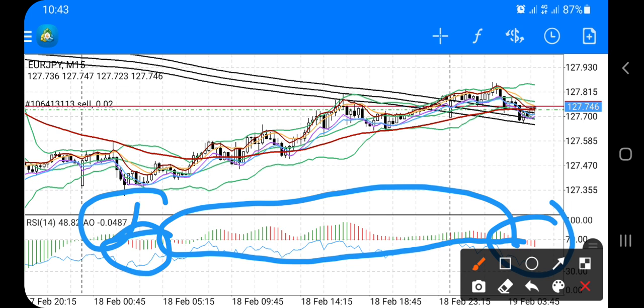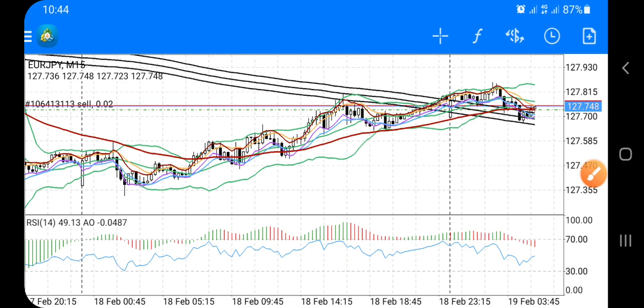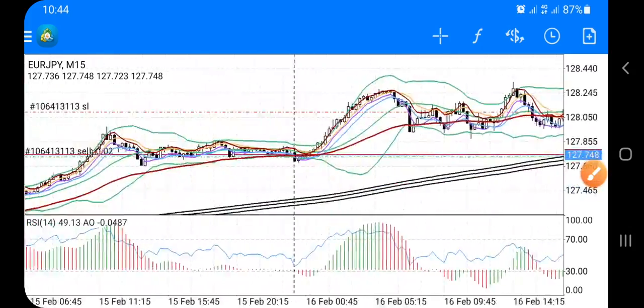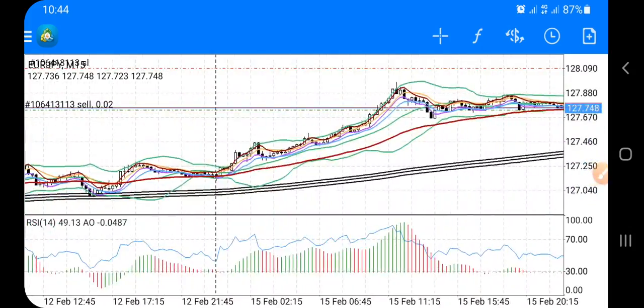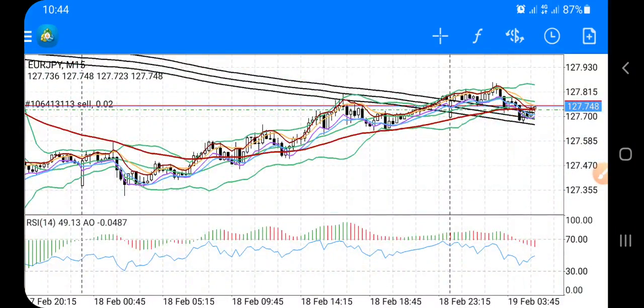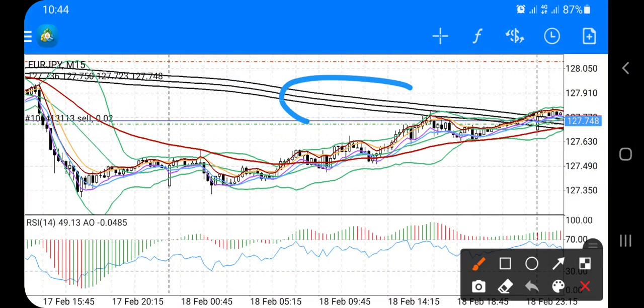So that is the reason why, if you are trading using the awesome oscillator, it is enough for you, for me, for a trader, because the awesome oscillator is the first signal for us to buy or to sell. Especially if you are using the MA200, this is the main signal. This is the main signal. This is the second signal.